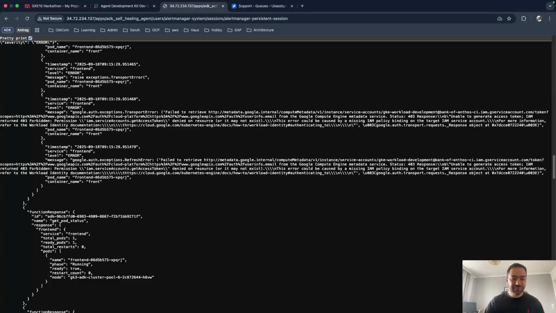So, in just a few minutes, you've seen how this agent can turn alerts into automated actions on GKE and how easy it is to interact with it.